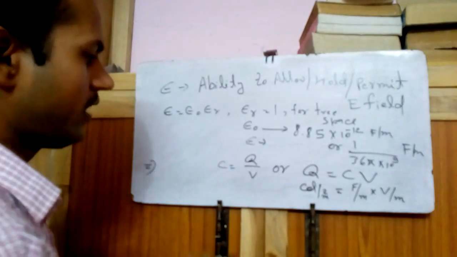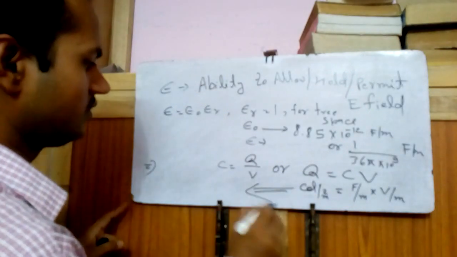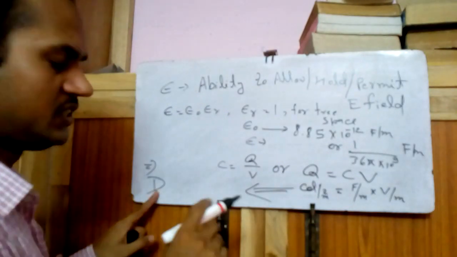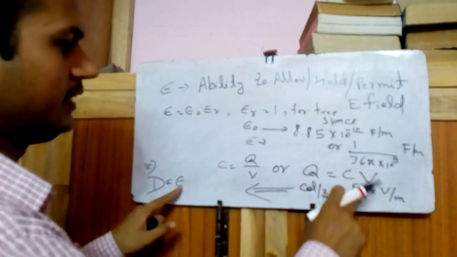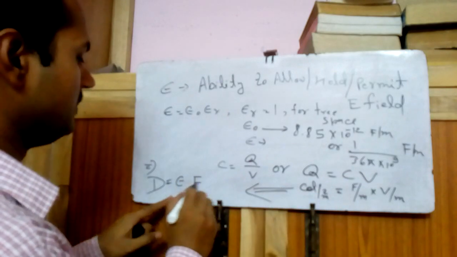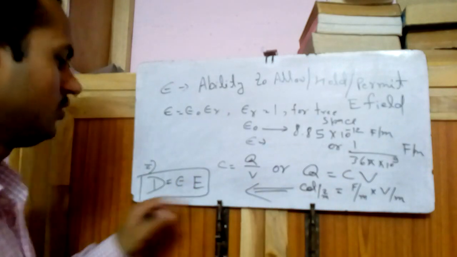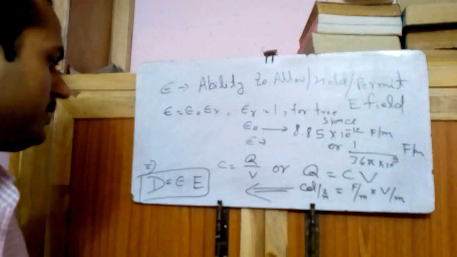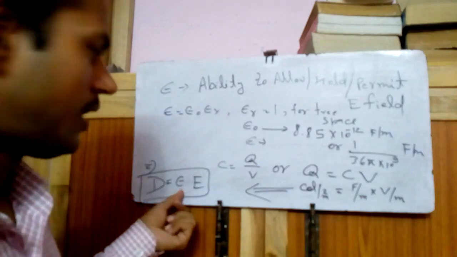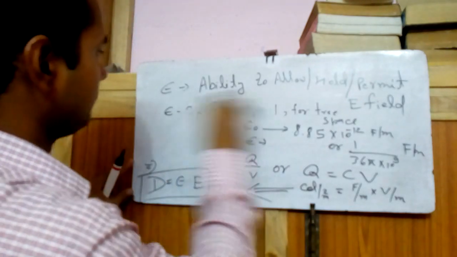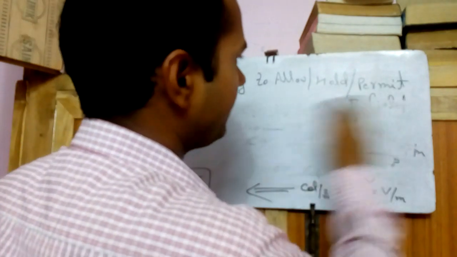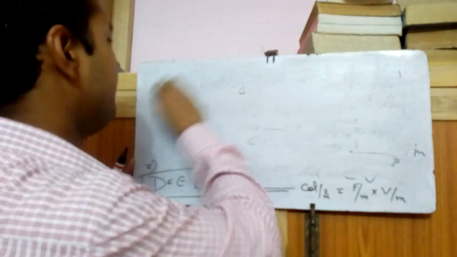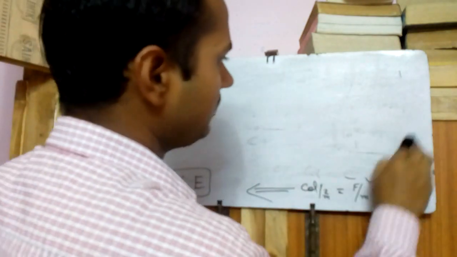And coulomb per meter square is flux density, farad per meter is permittivity, and volt per meter is E. So D is equal to epsilon E. So from here we can understand the meaning of epsilon. I am using one equation directly. I will prove that later, but here directly.